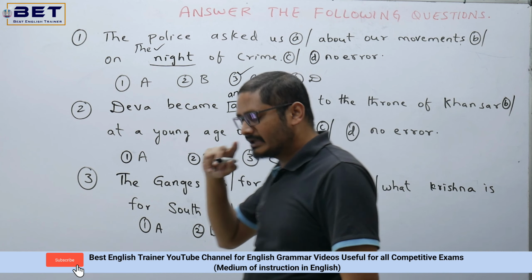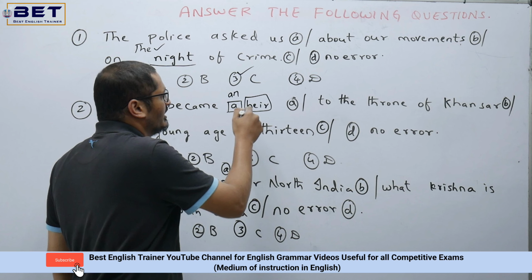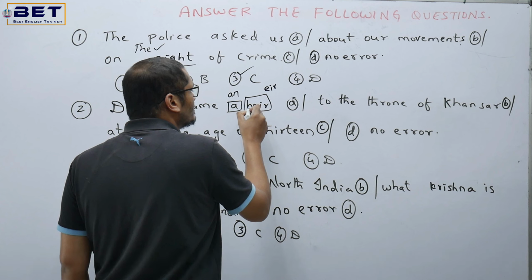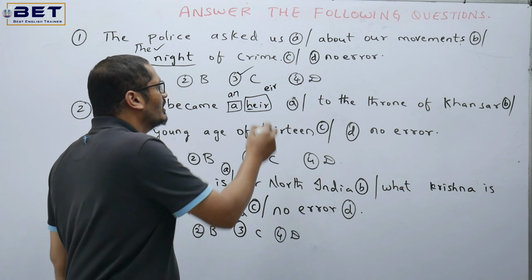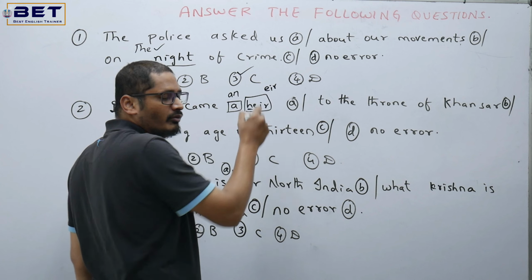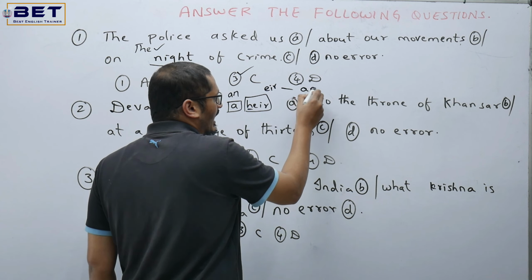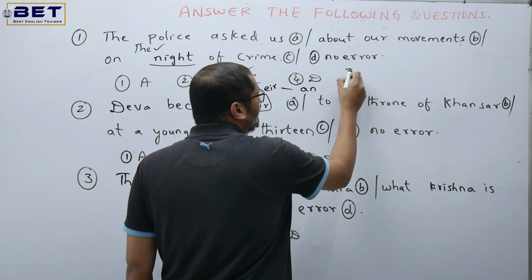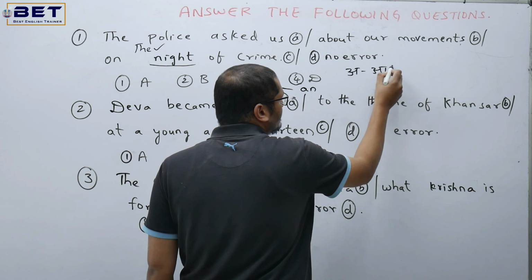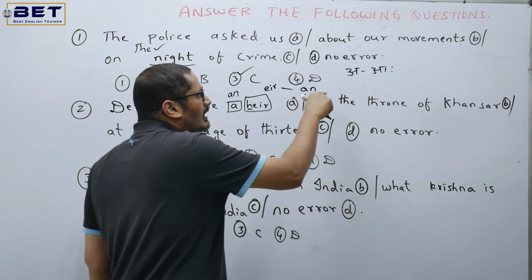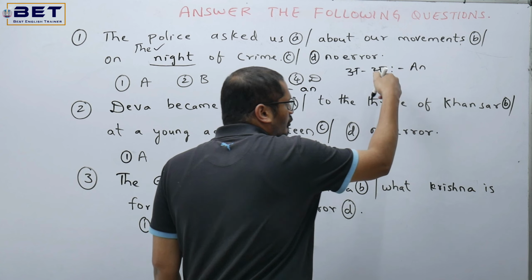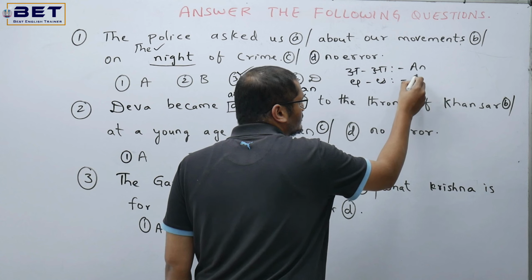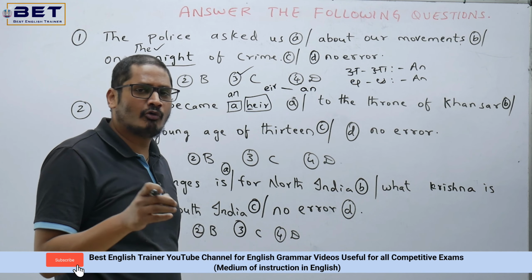Why so? Because generally heir's spelling is H-E-I-R, but pronunciation in English is heir. Heir. Why so? Because H is silent. Heir. So here in heir we are having an E sound over there, that means you need to write it as an heir. Or else in Hindi, generally if any word is starting from A to aha, then what we will do is that we will use an before that word. And in the same fashion, if any word is starting with A to aha, then we'll be using an again there.